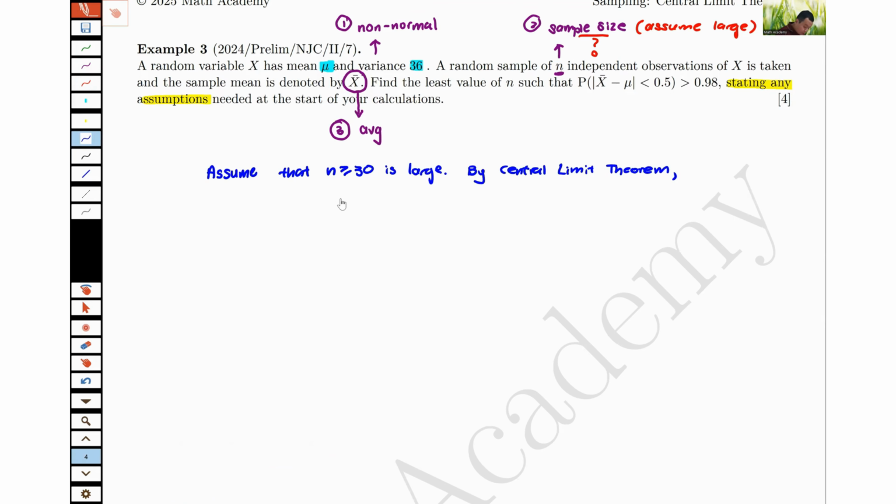The distribution that we are looking for is x bar distribution. And x bar means you want to sum up these n different samples, and divide by n. So this will now be mu, 36 over n approximately.